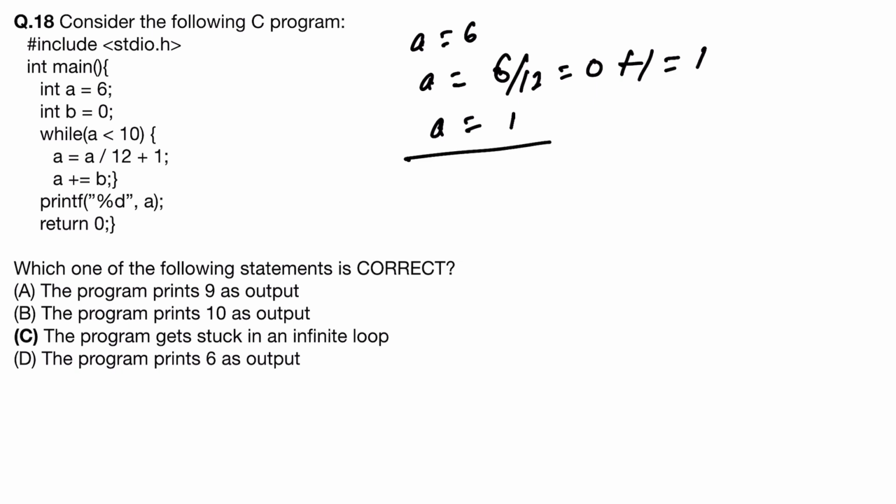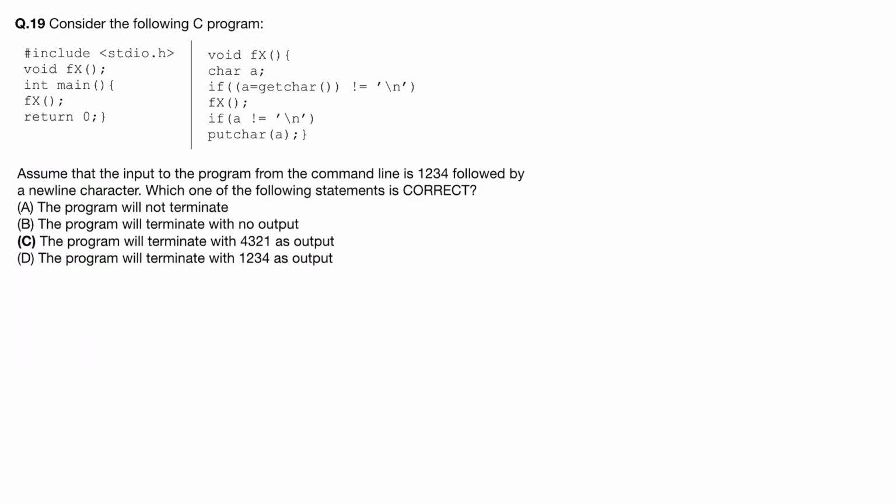Okay. Again it will go inside this while loop, and a will be 1 by 12 plus 1, this will be again 1, and again a will be 1, 1 plus 0. So this will be always less than 10. So this will go in infinite loop. You just run and it will go stuck in infinite loop. Okay. So the program gets stuck in an infinite loop.